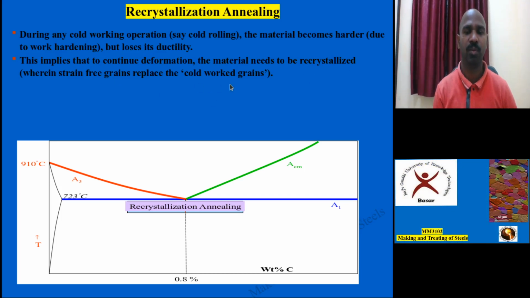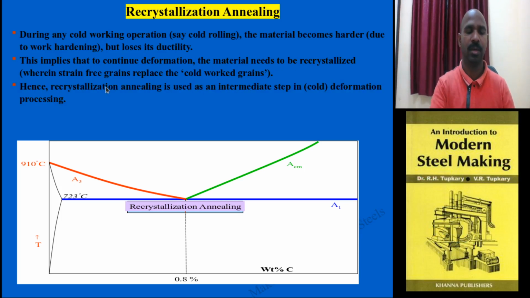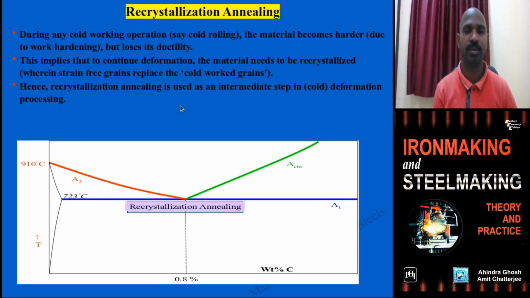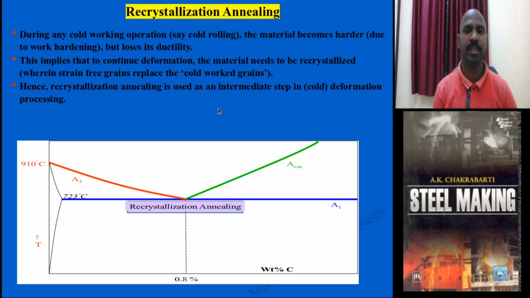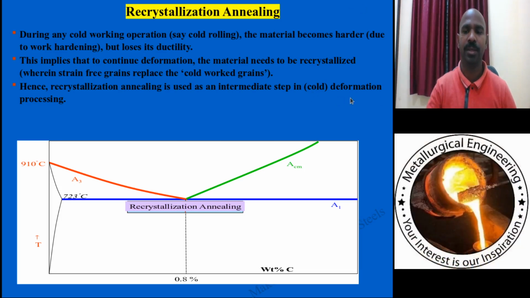Those grains after cold working are strain-free grains. Instead of calling them recrystallized grains, we call them cold work grains. This recrystallization annealing is an intermediate step. Whenever you observe that ductility is lost after the tensile test is performed on that material, you choose this intermediate step during the cold rolling process, stop for a while, and perform this heat treatment process.